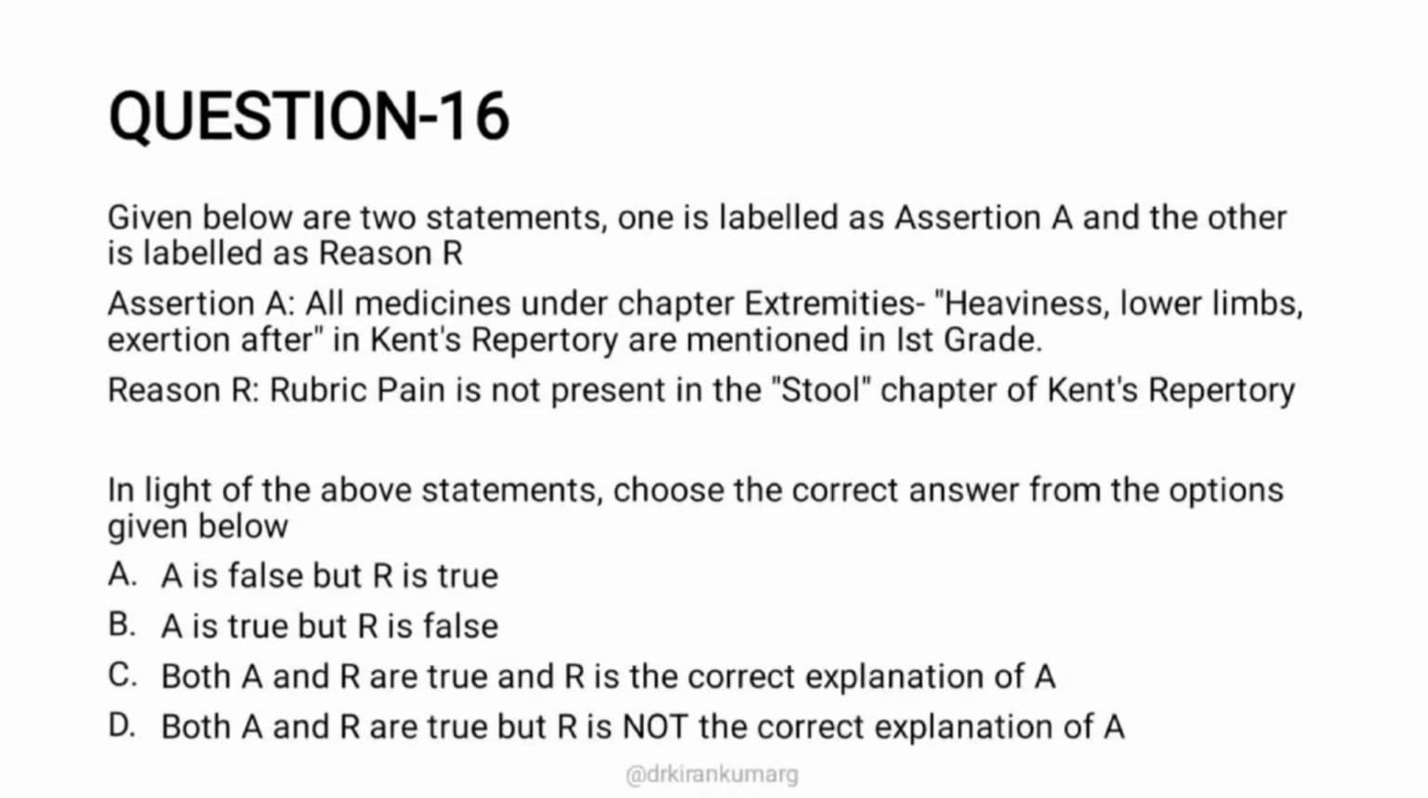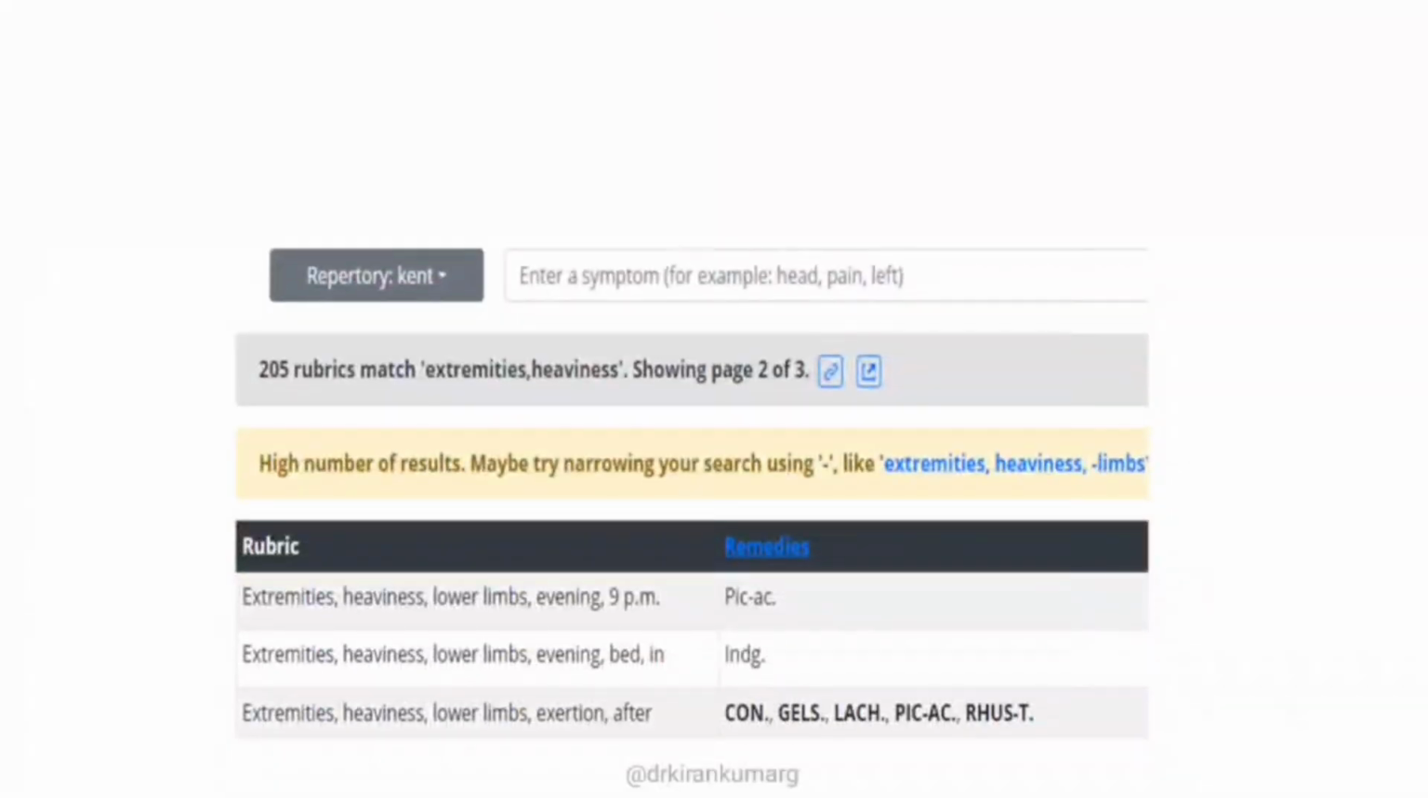Even though the reason is right, there is no relation between assertion as well as the reason. So that means both A and R are true, and R is not the correct explanation for A. So correct answer is option D.